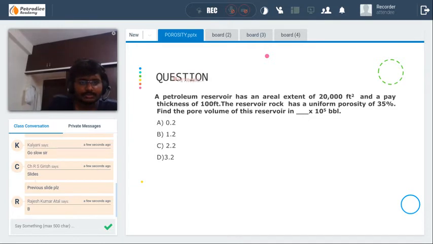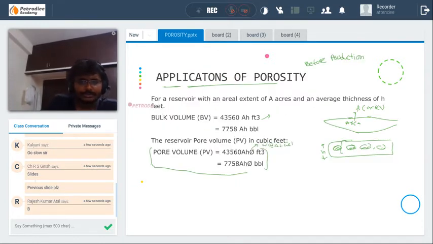Try to note down this question also. It is a very basic question. It will help you. And for some students who have asked for the previous slide, try to note down this one.